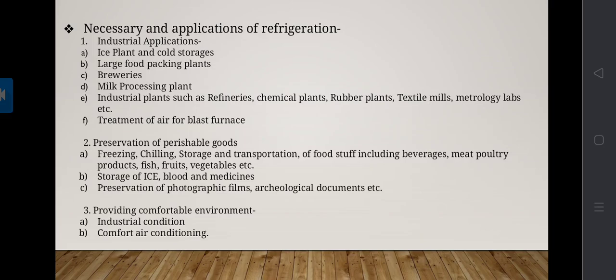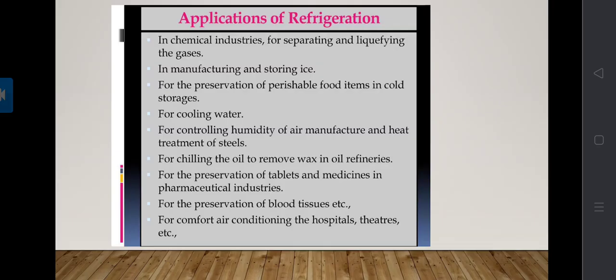And third is providing a comfortable environment, in industrial or comfort air conditioning, and also in various applications like chemical industries for separating and liquefying gases, manufacturing industries and storing ice, cooling water, controlling humidity of air, manufacture and heat treatment of steels, chilling the oil to remove the wax in oil refineries, and preservation of tablets and medicines in pharmaceutical industries, also preservation of blood tissues, and comfort air conditioning in hospitals.